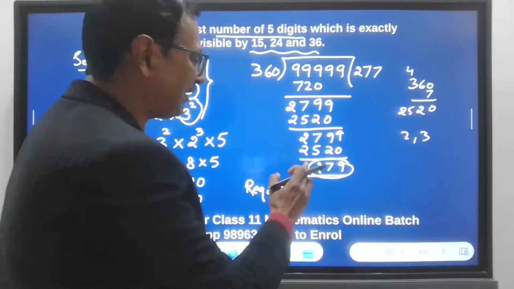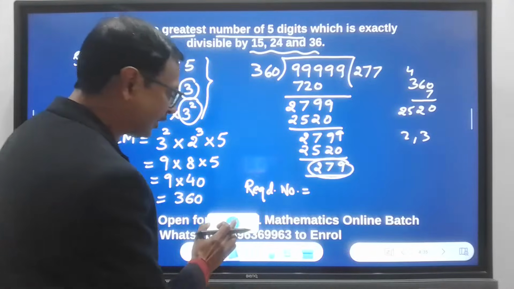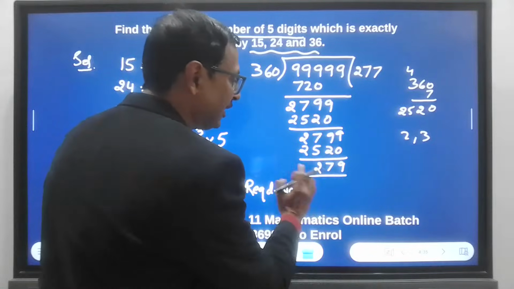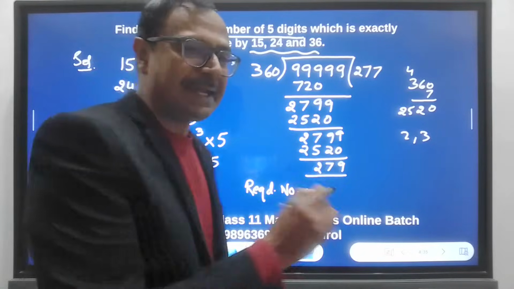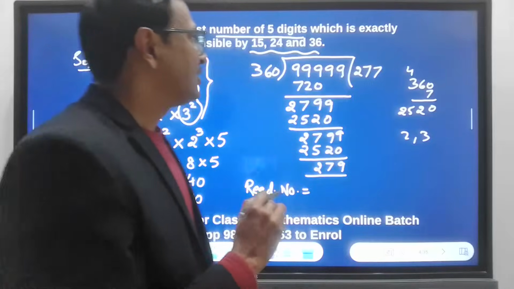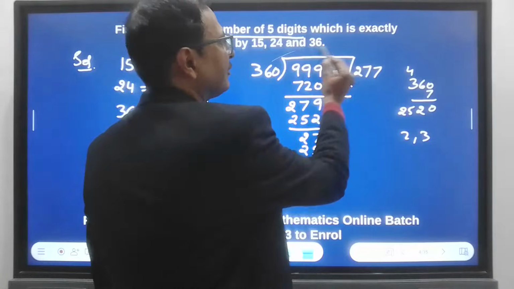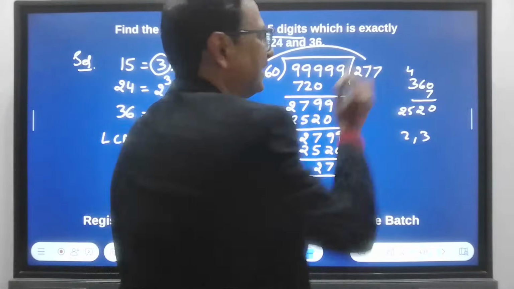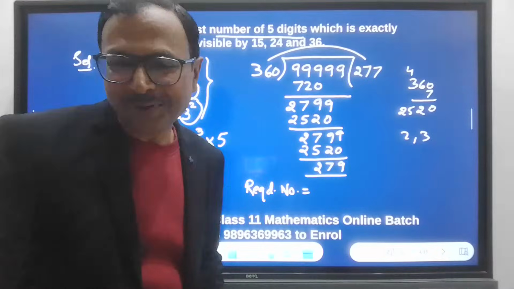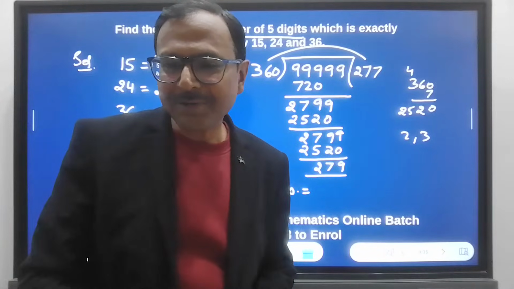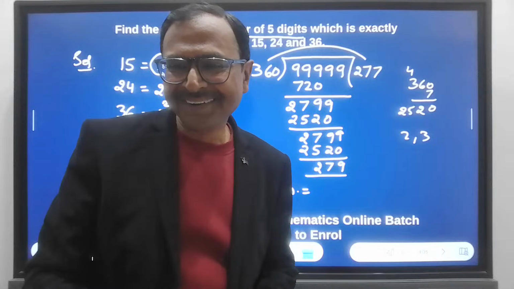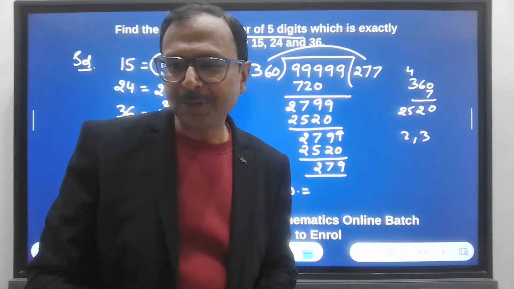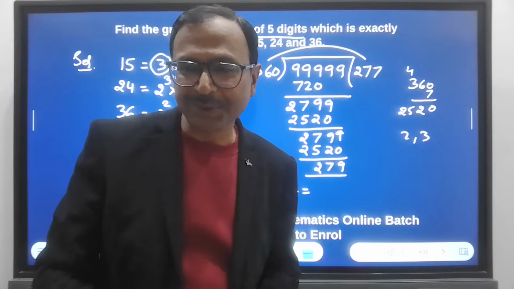Okay. So after division, now what you have to do is, if we know that 279 is what we are getting, so you can do multiplication of the quotient and the divisor to get your final answer. 278. I mean 277. I mean 278, 279. What is going on there?